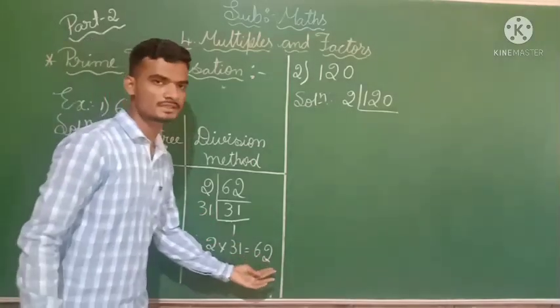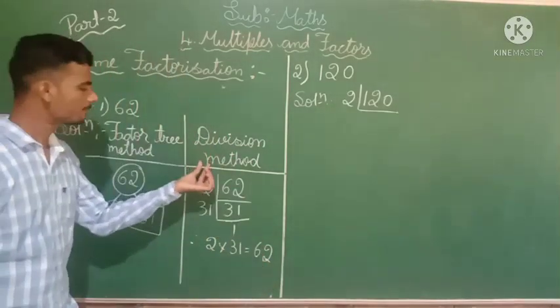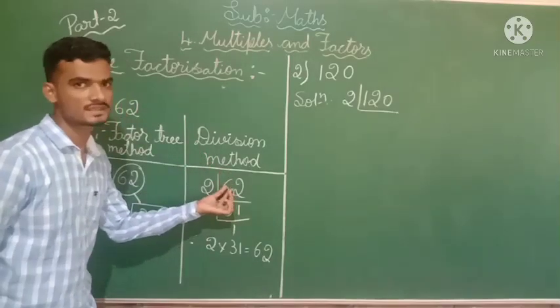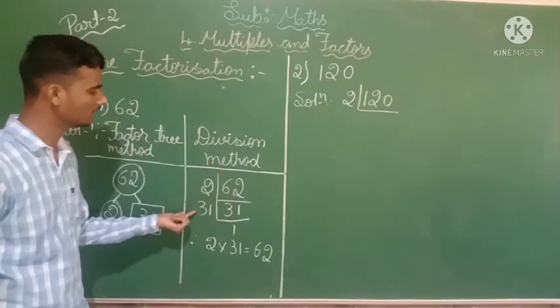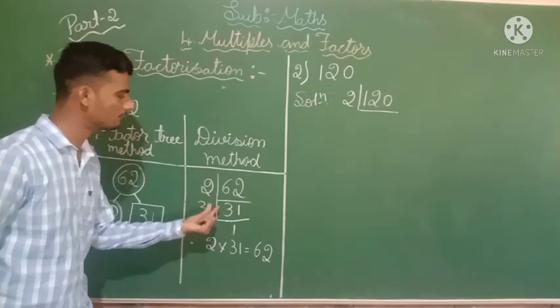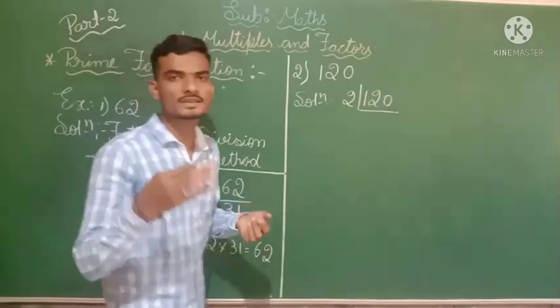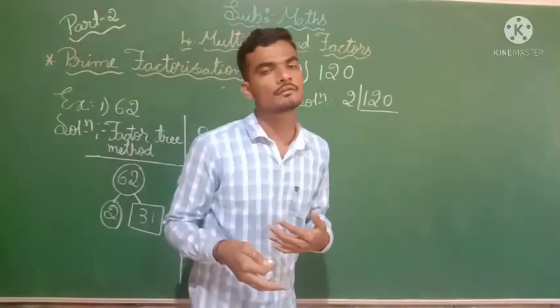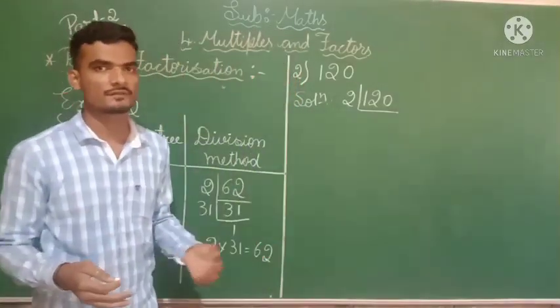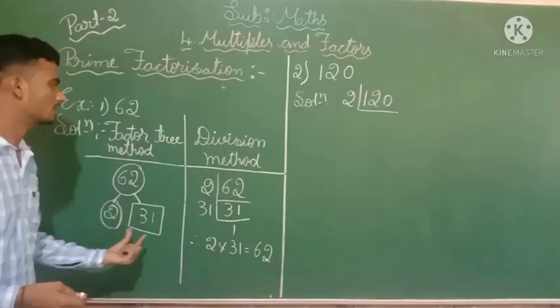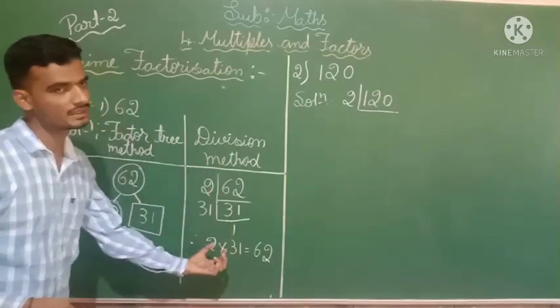That product itself we got by doing a prime factorization for 62. 2 and 31 are the prime factors we found for 62. In the problems we are solving in our notes, we are following the division method itself. We are not following the factor tree method. So you follow the division method itself.